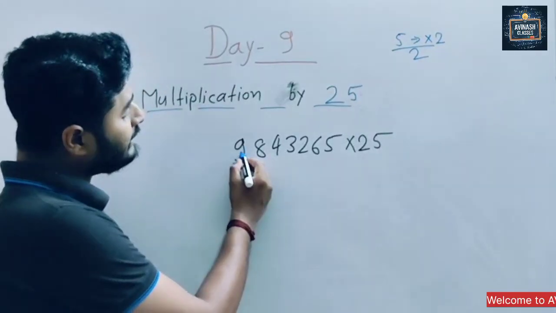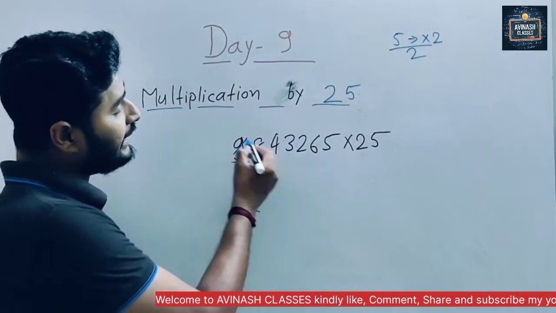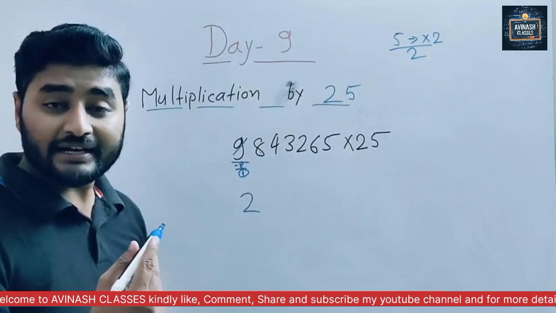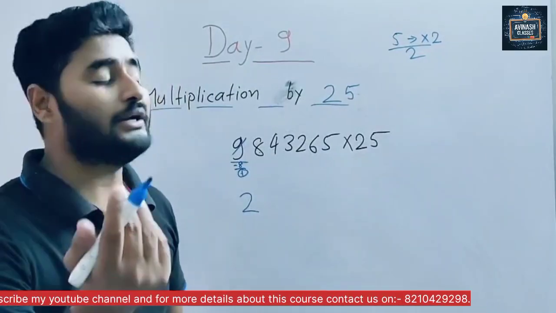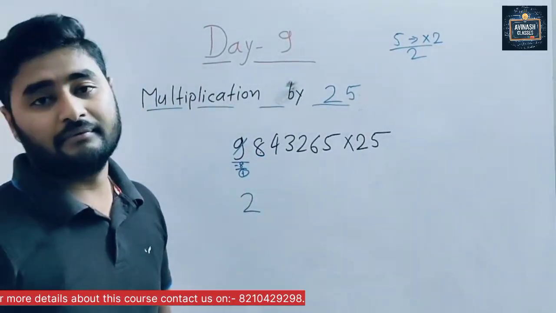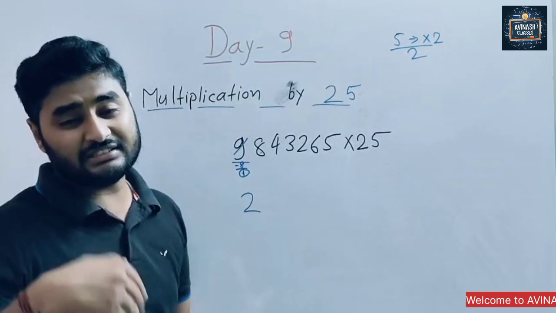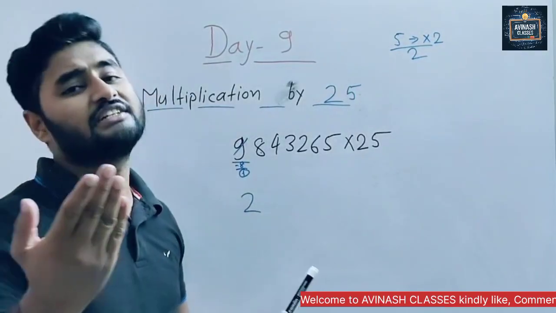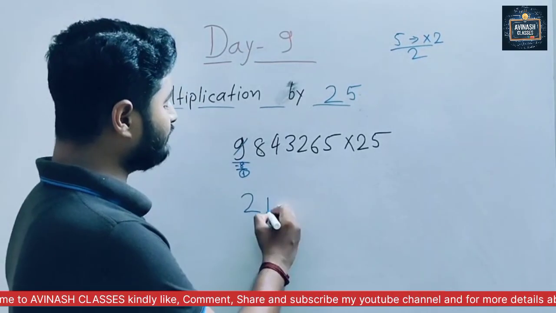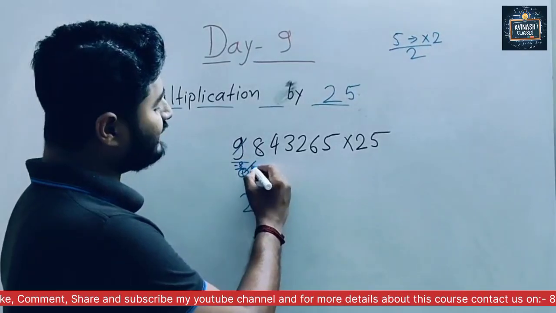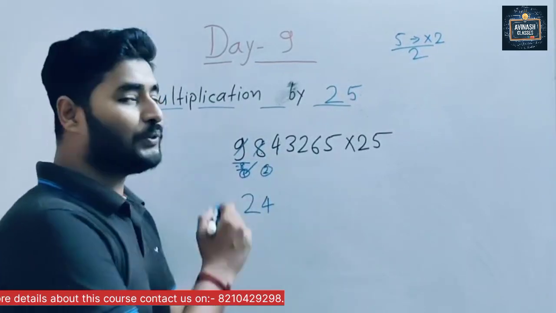So here I am writing 2. But when we do 9 minus 8, what do we get here? 1. So this is completed. Now 1 8, it becomes 18. Please try to do it in your mind. If you are not able to, do rough work here, but try to do it in the mind only. Now check: is 18 coming in the 4 table? No sir. Which number comes just less than 18 in the 4 table? 16 itself. How many times? 4 times. So here we write 4. Now 18 minus 16, what do we get? 2. This is completed.